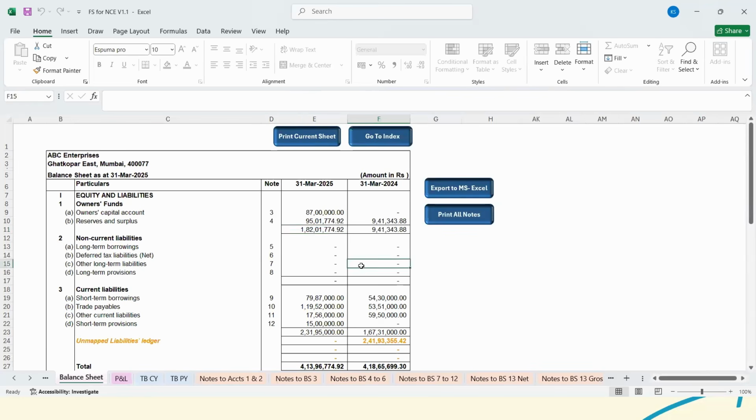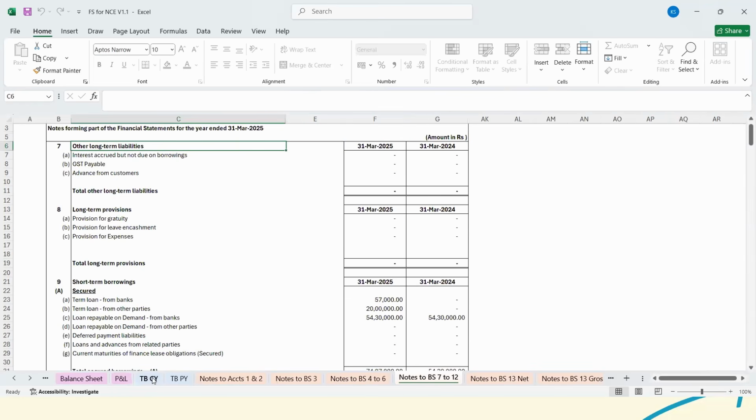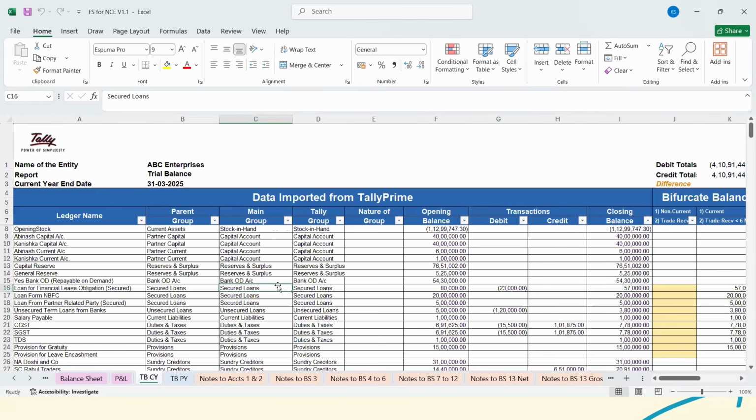Yes, I just wanted to know: when I remove the nil balances, I'm getting the print version. Is it possible to get an Excel version of the same print balance? Because I would need it for future reference also.